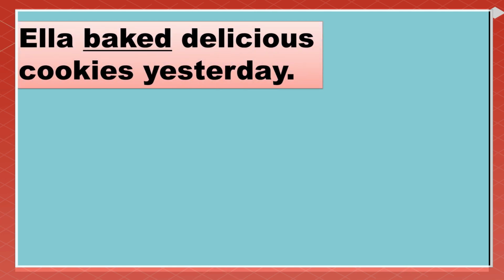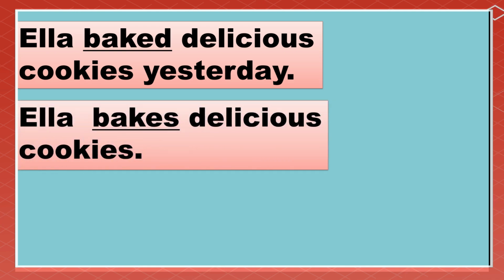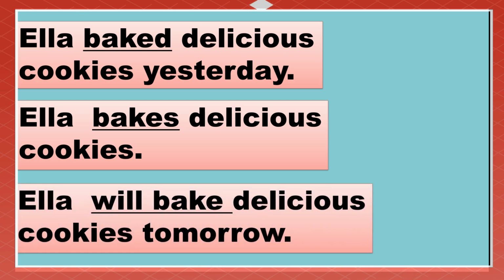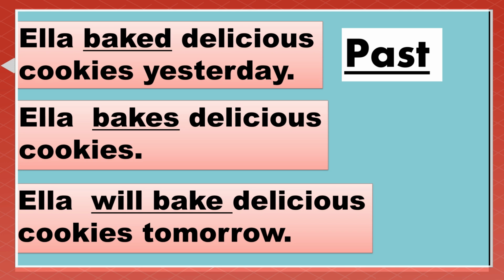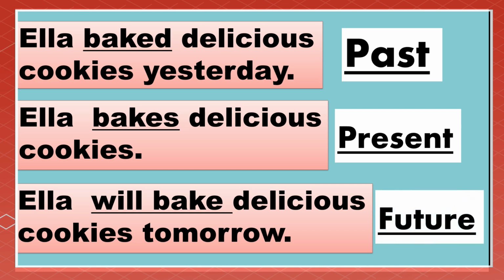Ella baked delicious cookies yesterday. Ella bakes delicious cookies, and Ella will bake delicious cookies tomorrow. Notice the underlined words. Baked happened in the past, bakes happened in the present, and will bake is in the future tense of the verb. Now, let us discuss one by one the tenses of the verb.